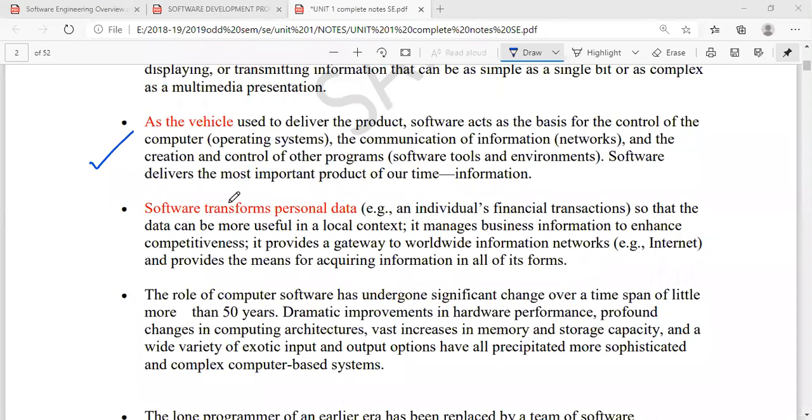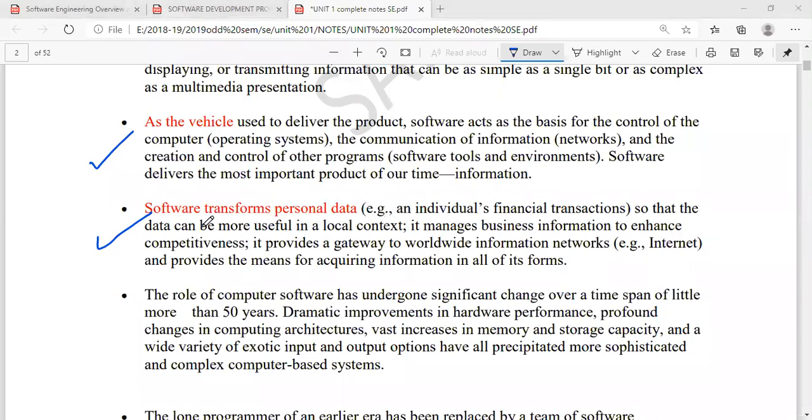Okay, so what is the next evolving role? Software also transforms personal data, isn't it? We are making use of so many things to transform personal data. For example, we are using some banking apps. At the same time, you are using your email services, right? So software also transfers your personal data.